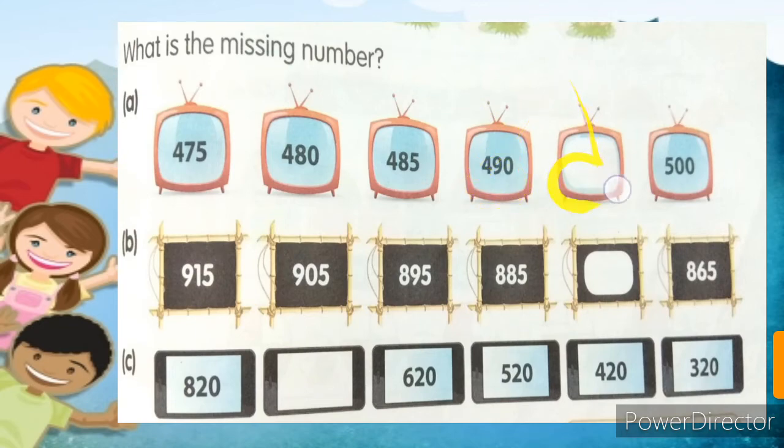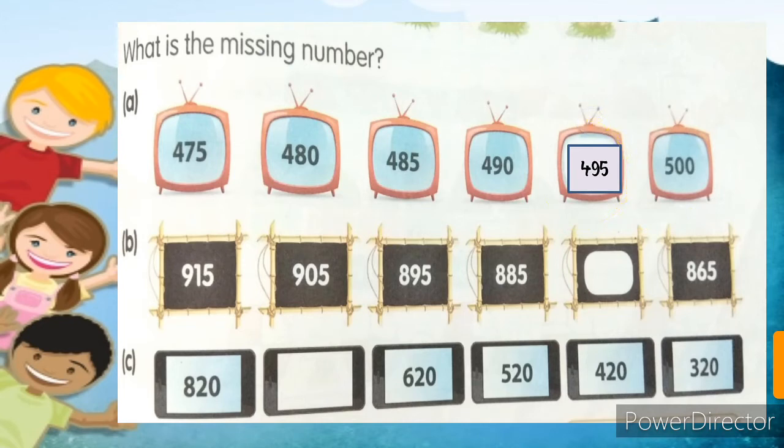So which number will be here? This number will be 495. 490, add 5 more, 495, add 5 more, the next number is 500. So the missing number in this is